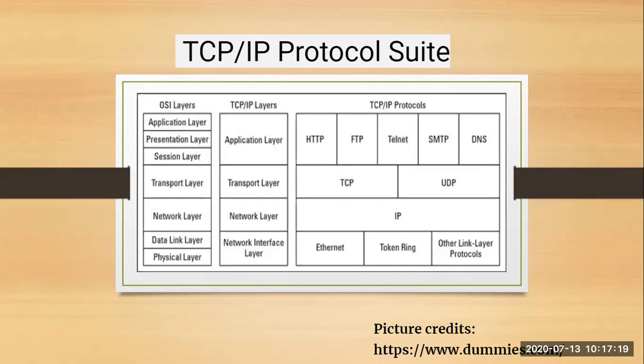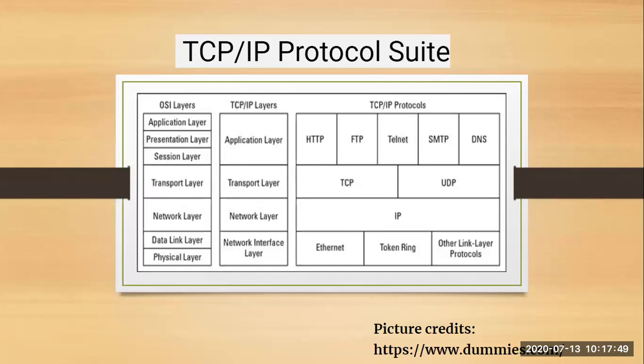The first 3 layers of OSI, that is the application layer, presentation layer, and session layer, are mapped to the application layer of TCP/IP. The protocols which run over these layers are HTTP, Hypertext Transfer Protocol, FTP, File Transfer Protocol, Telnet, SMTP, and DNS. Next is the transport layer of OSI, which maps to the transport layer of TCP/IP, and the protocols which run over this layer are TCP and UDP.